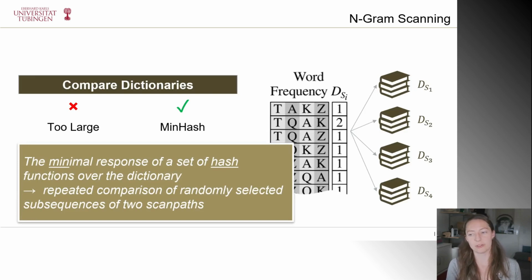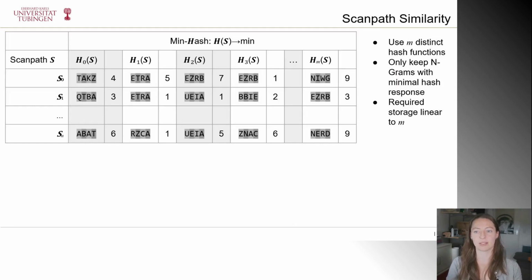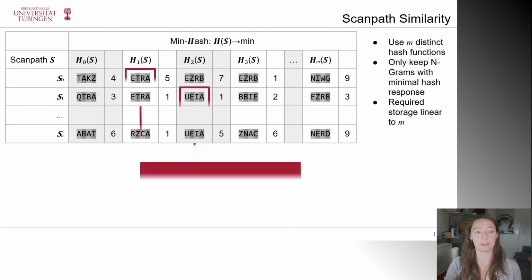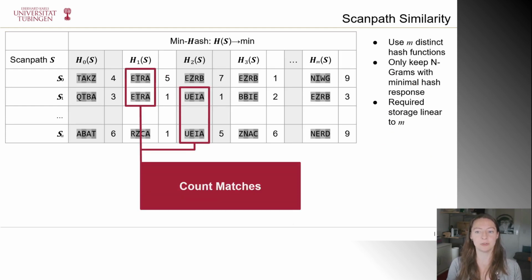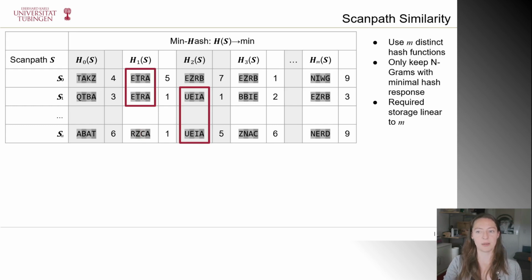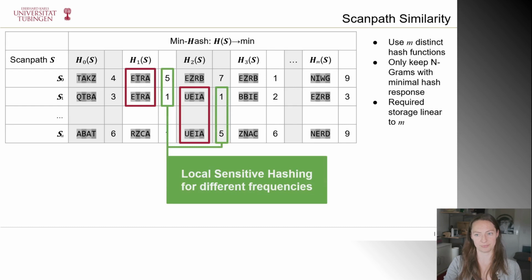This corresponds to a repeated comparison of randomly selected subsequences of two scan paths, and the likelihood of equality corresponds to the Jaccard index. Now, for all the scan paths, the straightforward MinHash approach is to count the matches between words or hash functions. If you use m distinct hash functions, it takes m operations to compare two scan paths. But how do we handle different frequencies within the scan paths?